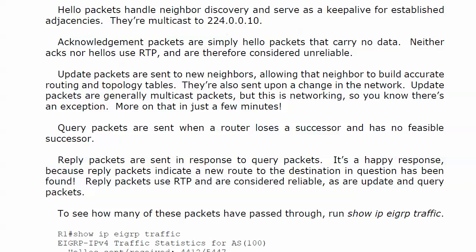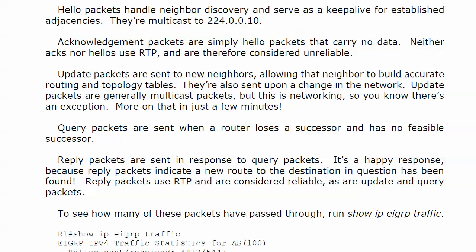Now query packets we talked about at the end of the last video in the EIGRP fundamentals section. They're sent when a router loses a successor and there is no feasible successor for that particular route. Now if we get an answer, we hope we get one in the form of a reply packet. Those are responses to queries, and reply packets indicate that a new route to the destination in question has indeed been found.